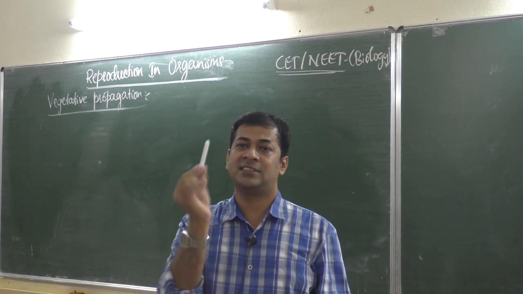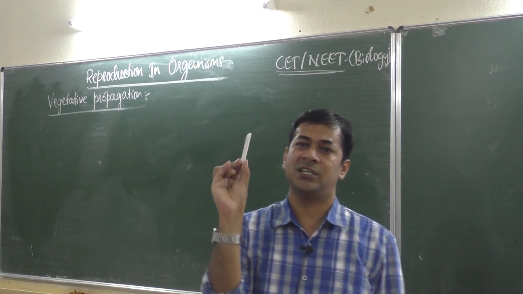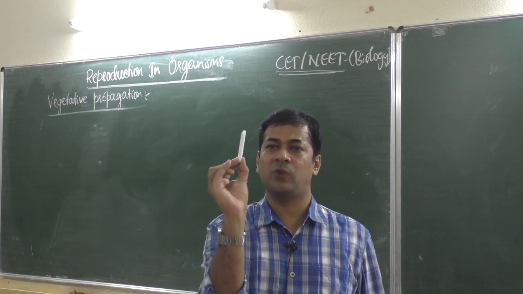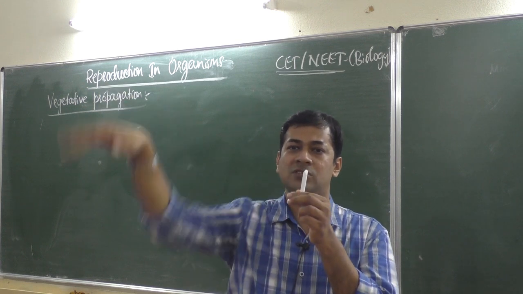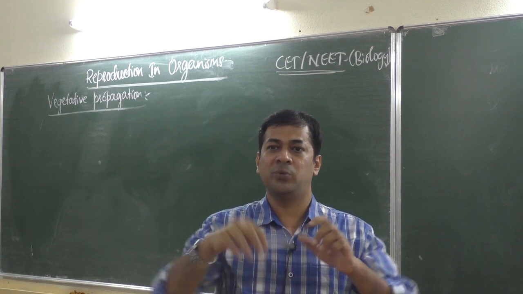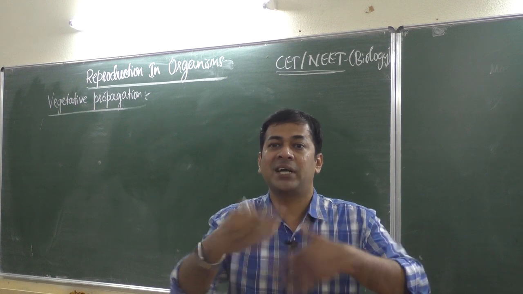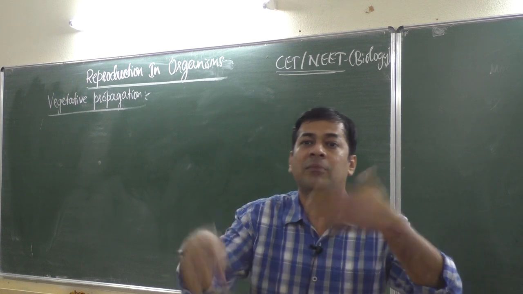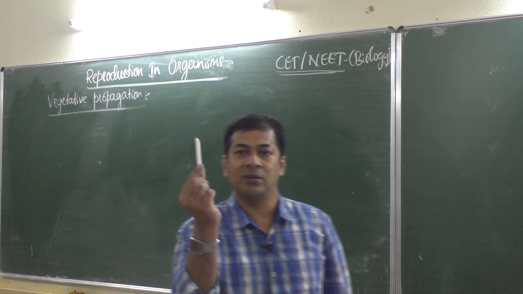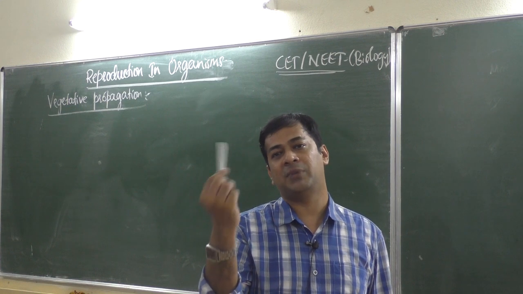If this is a part of stem, and this stem produces a new plant, then it is vegetative propagation by stem. Propagation means by using one stem you can produce thousands, even millions of plants, multiplying the number of plants. If it is a part of a leaf and the leaf produces a new plant, then it is vegetative propagation by leaf.